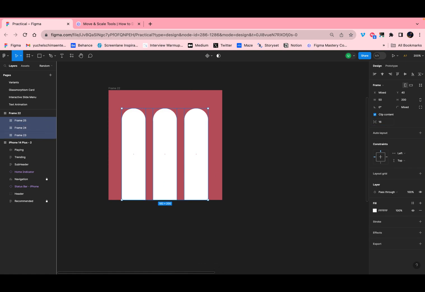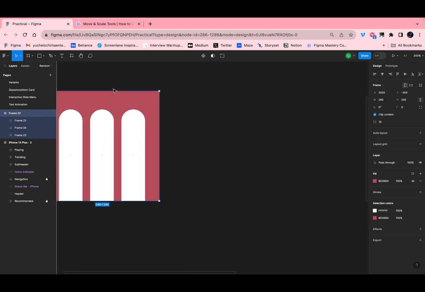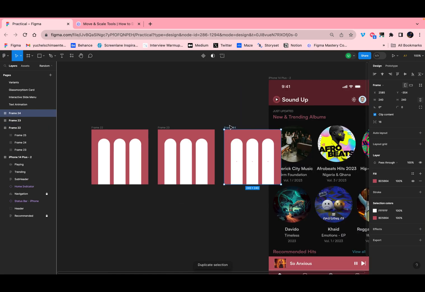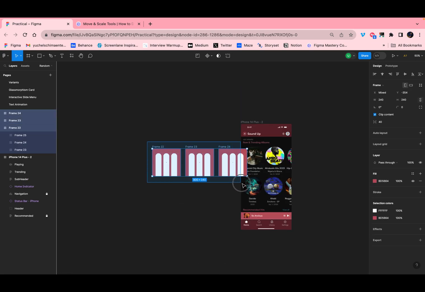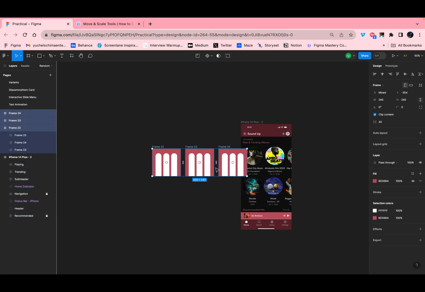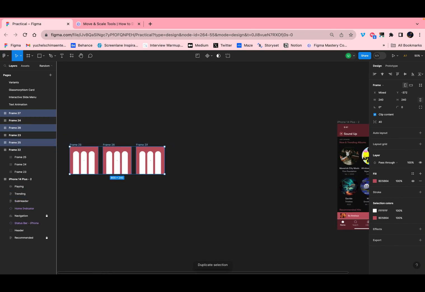Now we'll duplicate the frame that we've done the second time. We'll duplicate it twice and then give it equal spacing. Afterwards, we'll copy and duplicate the entire frame we've created. I copied and duplicated mine 6 times because we'll have to do something to that. Just stay with me.